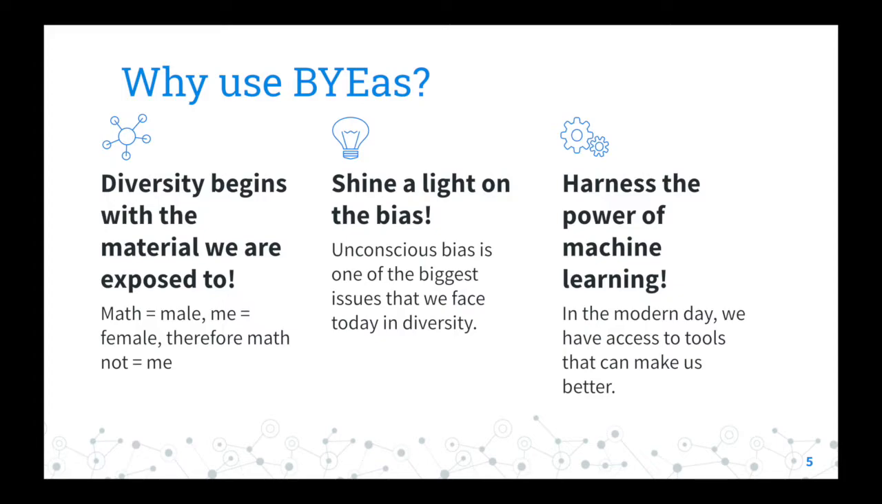So first, diversity begins with the material we are exposed to. In our presentations, we've discussed an article with the title Math equals male, me equals female, and therefore math not equal me. This is basically a metaphor for a bunch of articles and content that young girls or anyone could be viewing online. We're not really aware that this content is biased, even though the implicit biases that exist in our society may be embedded into this text. This is one reason why we need to use BYEas, to expose opinion pieces and articles that actually have a subconscious bias. Because of all of this, we want to shine a light on the bias.